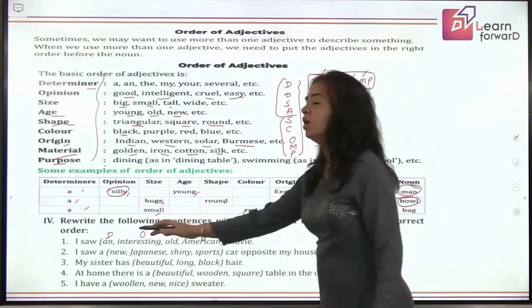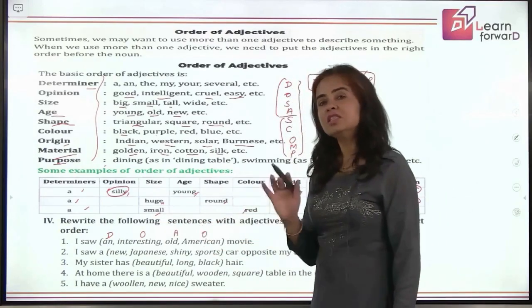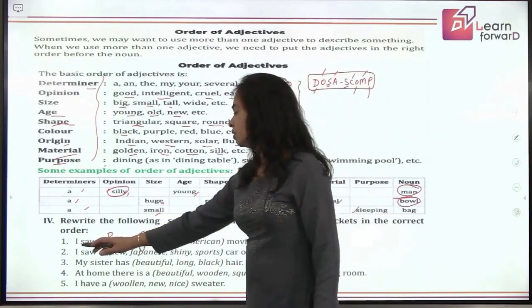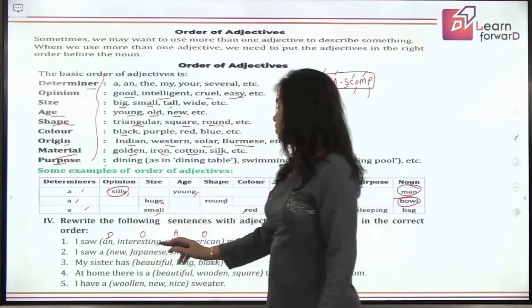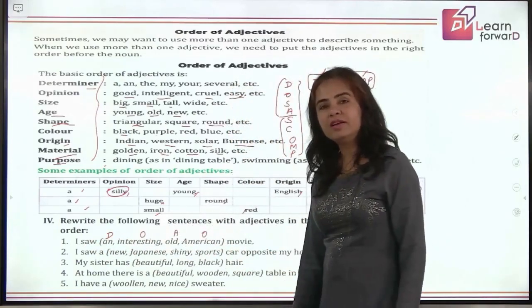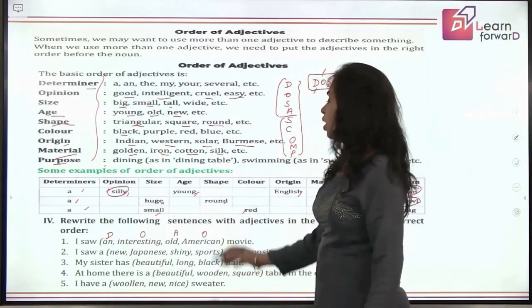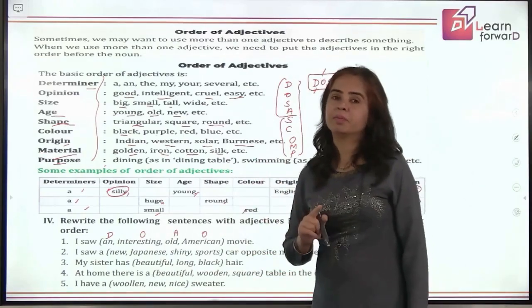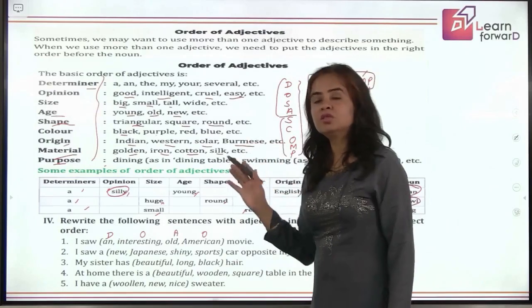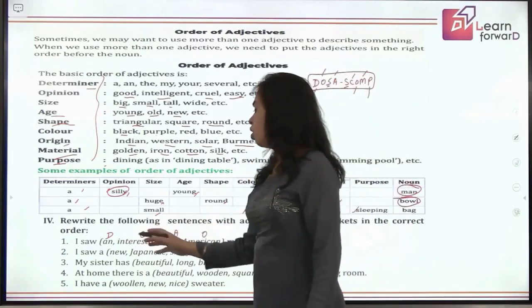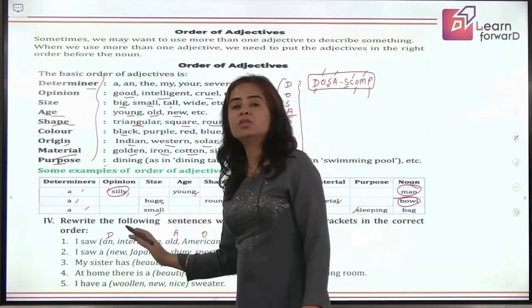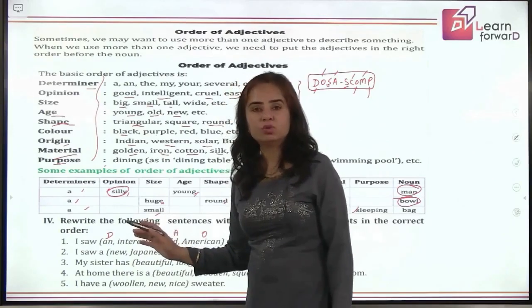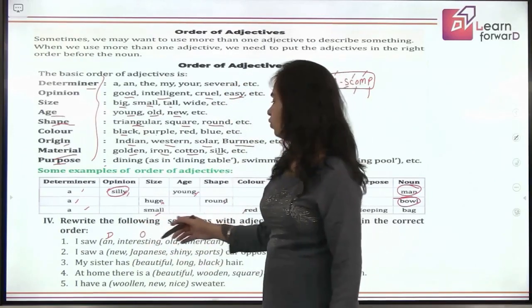So the order here of adjectives is perfect. So the sentence will be, I saw an interesting old American movie. That's it. Fine. Now, when you are writing the sentence, you are not going to put commas. You will remember this. Okay. So we'll be just writing in a flow. These commas are used here only because they show the different adjectives to be used here. That is the data for you.